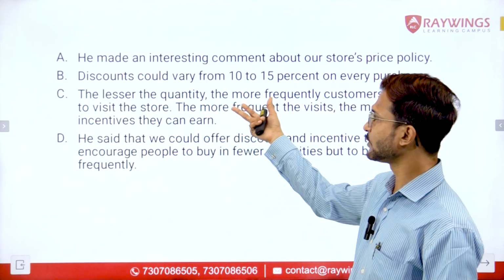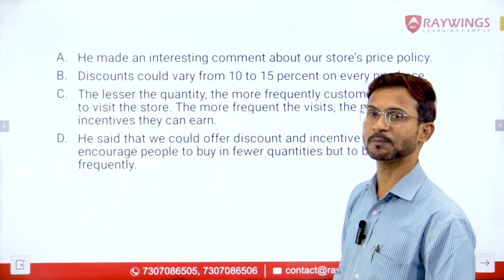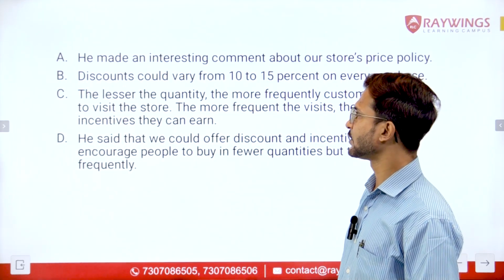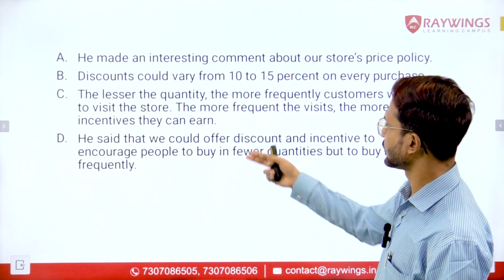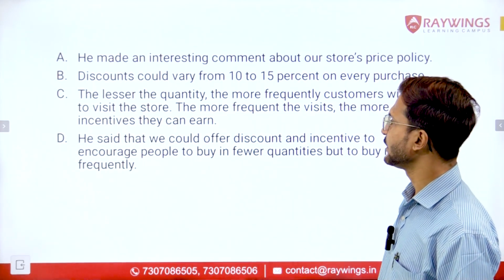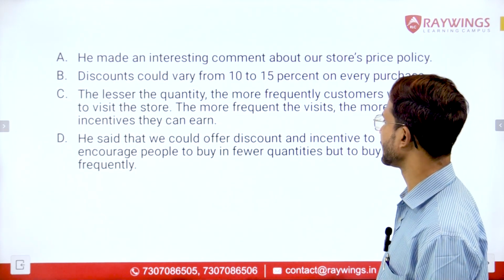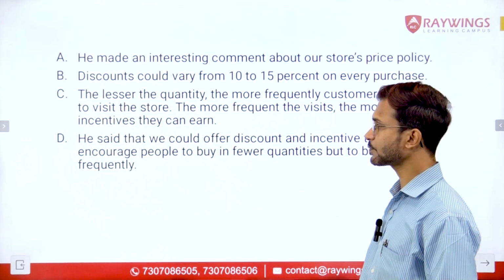So they are defining something here. That means this is a specific statement. Now let us have a look at one more statement. Sentence number D says he said that we could offer discount and incentive to encourage people to buy in fewer quantities but to buy more frequently.